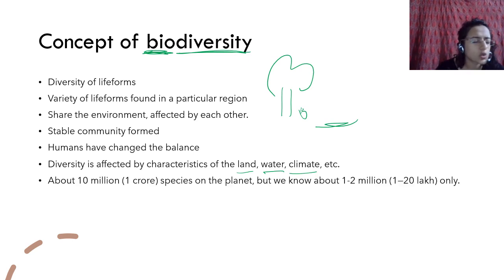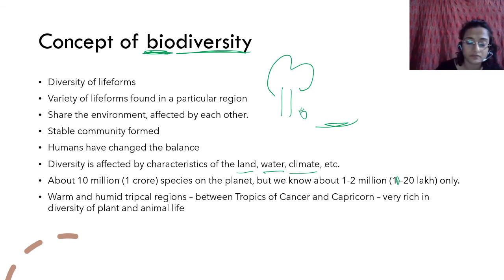And there are so many species. There are about 1 crore species on the planet, but we know only about 10 to 20 lakh. About one-tenth is all we know, and we have no idea. We have explored so much for so many years, but we have no idea what those species are. We keep discovering new species all the time, you know.